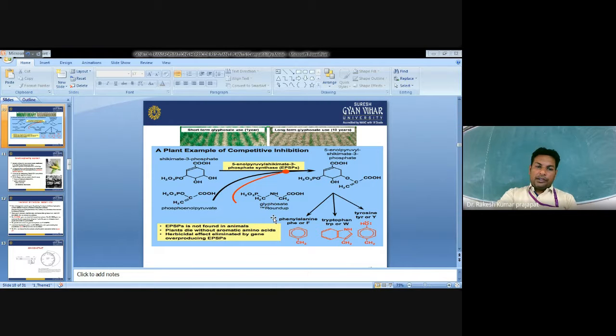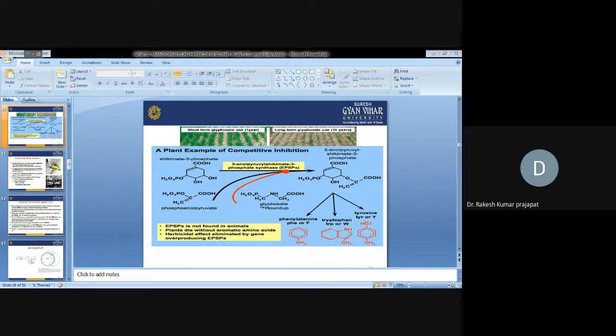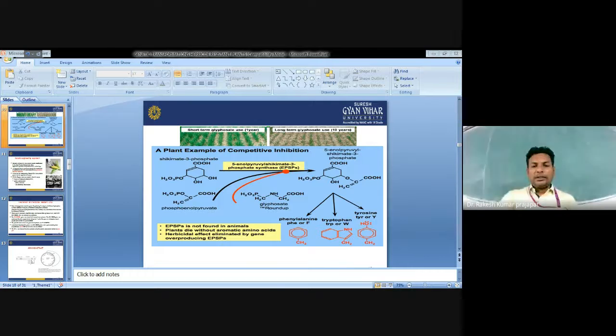If glyphosate is applied to the field, then glyphosate will inhibit this enzyme, EPSP synthase. Then what happens? The phosphoenol pyruvate and shikimate 3-phosphate are not able to be converted into enolpyruvyl shikimate 3-phosphate, which would further lead to the synthesis of phenylalanine, tryptophan, and tyrosine, three essential amino acids. So the plant will not be able to synthesize these three aromatic amino acids.